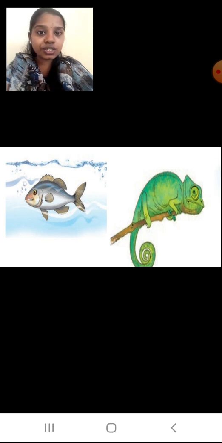Okay students, now next example we'll see. You can see a fish and water, right? The fish is swimming in that water. Now if the water is not there, will that fish remain alive? No. You will say, no miss, the fish will die. Yes, the fish will die. So water is a non-living thing, but it is very important for the fish to remain alive. So a living fish is dependent on the non-living water. I hope students you are understanding these examples.